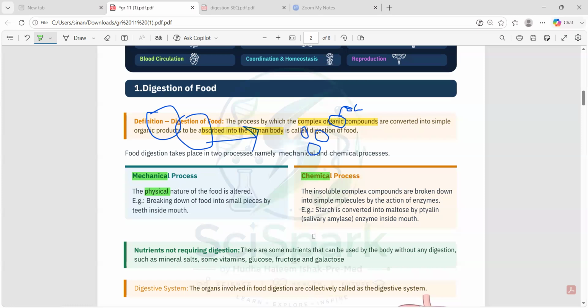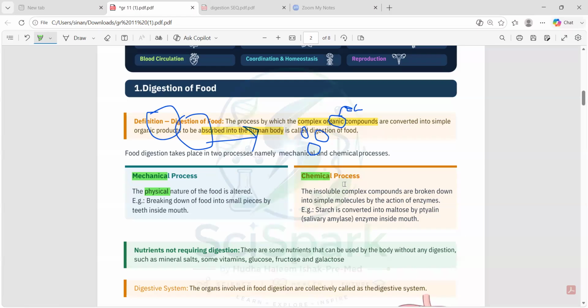And the second process is the chemical process. Chemical means, from the term itself we can identify, it is using a certain chemical. So again, in unit 1, grade 10, we have studied about enzymes, right? So enzymes are what? Complete the sentence. Enzymes are specialized.